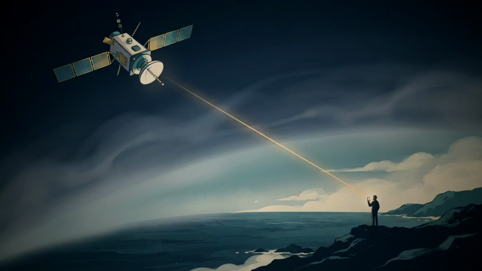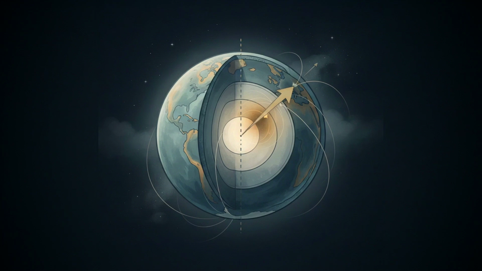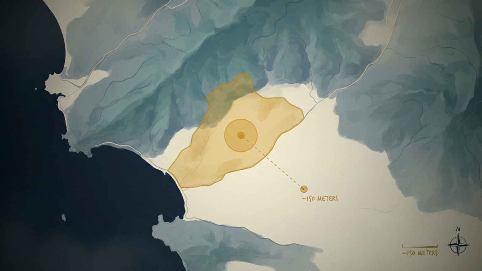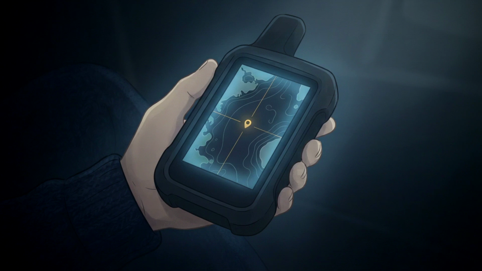GPS also depends on a precise geoid. Your phone calculates position relative to Earth's center. If gravity is uneven, that center shifts slightly. Without a correct geoid model, your location could be off by meters.